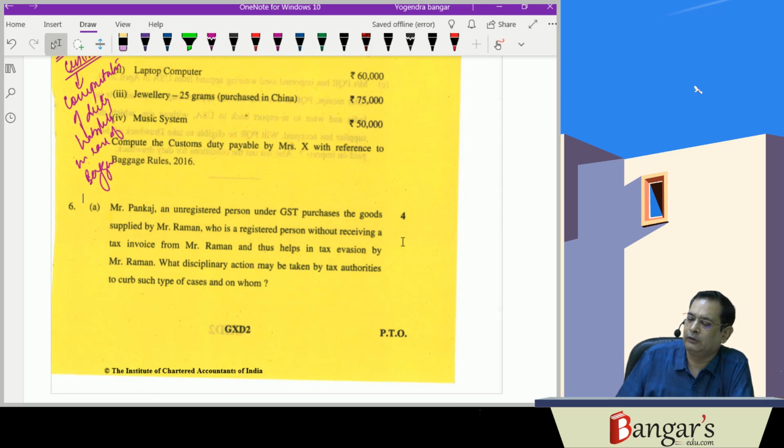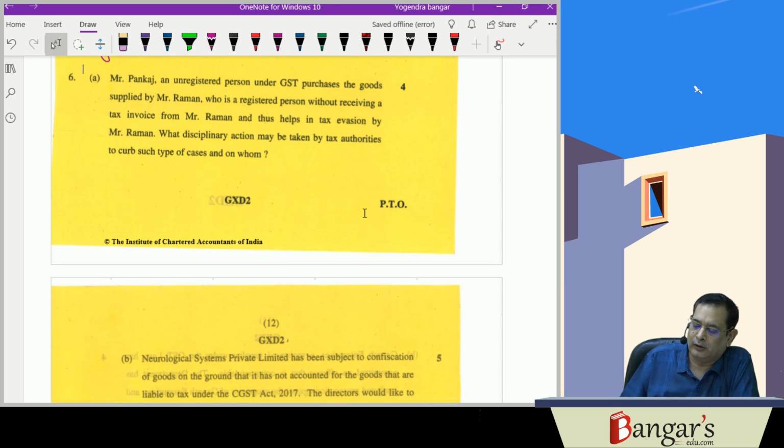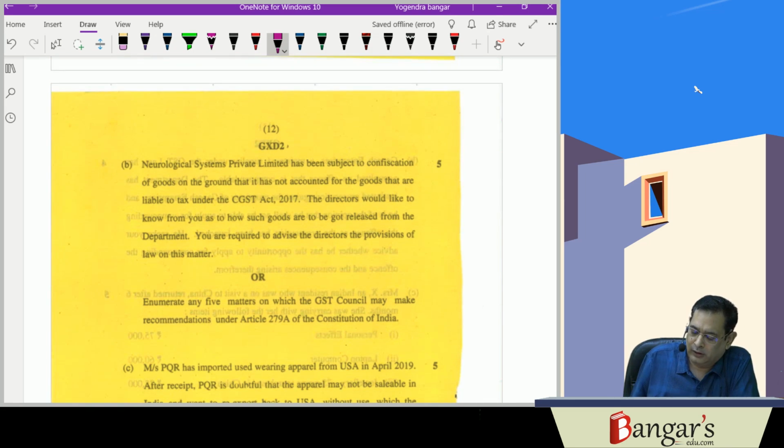Basically, you can leave the same if you know all the questions above, because one choice is there. Now here, this is a theoretical question of 4 marks. Now a 5 marks question is there with one internal choice also. This is also a theoretical question.